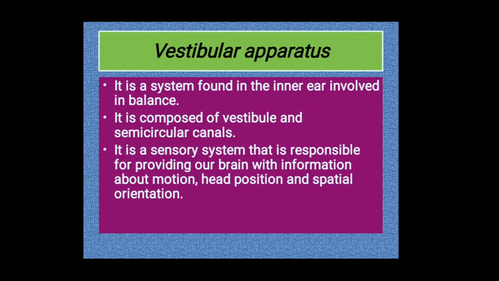or the Tora. So what happens there is that our receptors get stimulated. They don't know we are in a ride and we are in an enjoying mood. They get stimulated when we go up and down or in a rotatory motion, and the stimulation results in certain irritation or inconvenience to our body. So the various movements, that is the motion, then head position, the position of the head. Suddenly we will go up and then when we come down, like that. The movement of the head is always changing.